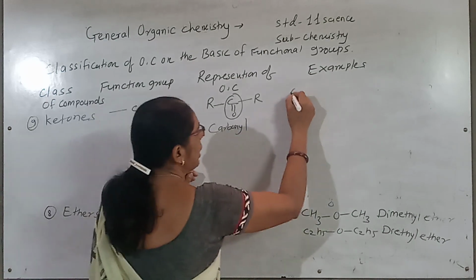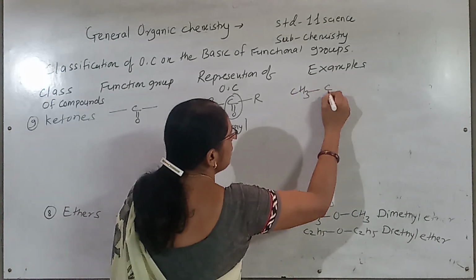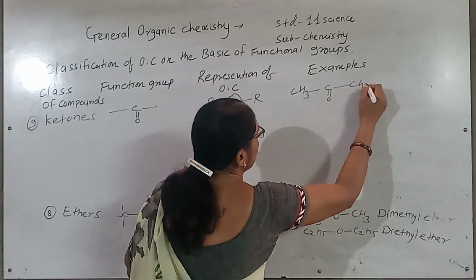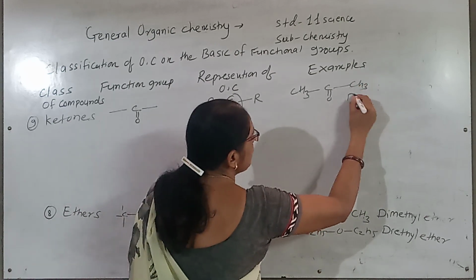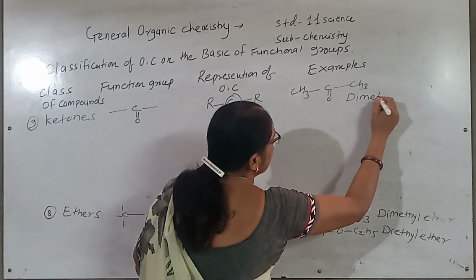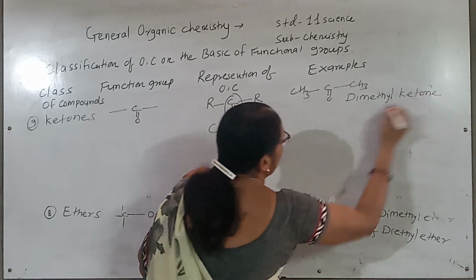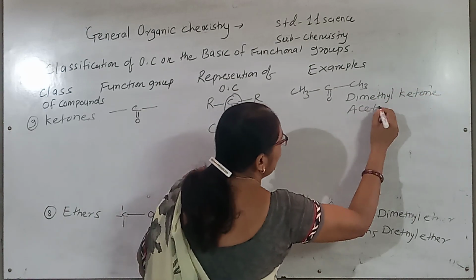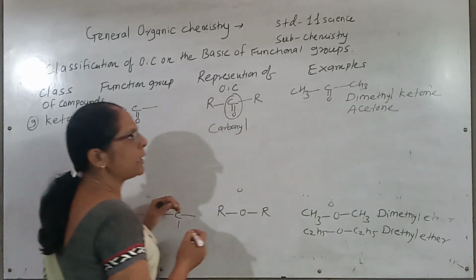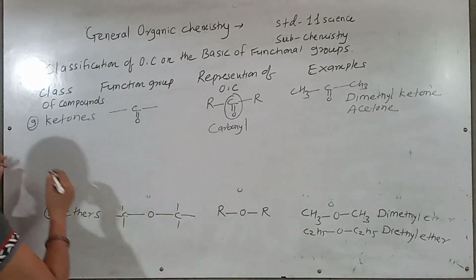Okay. For example, I write CH3COCH3. So the name of this compound is a dimethyl ketone, or also called as acetone.